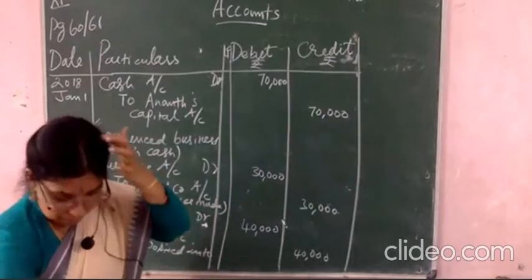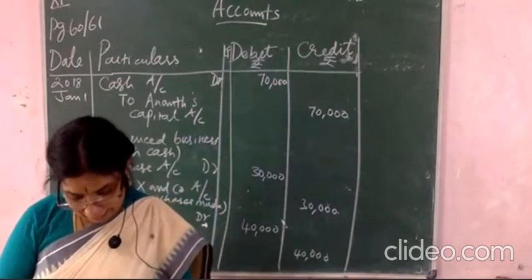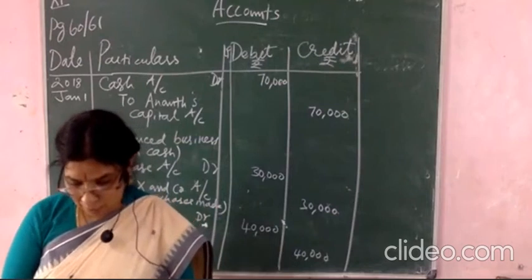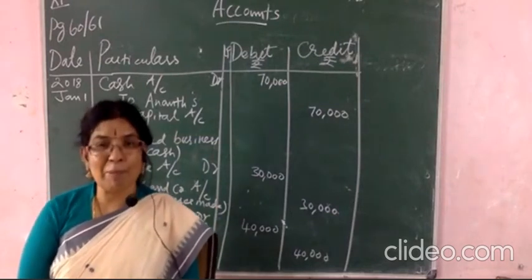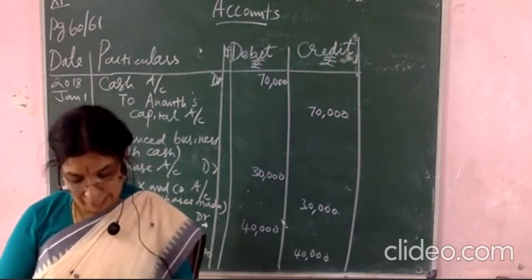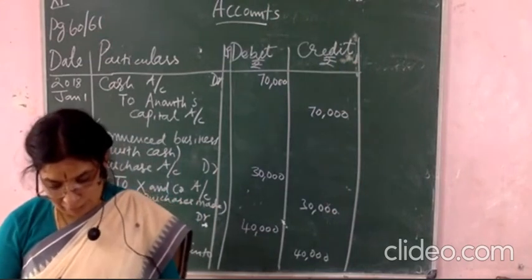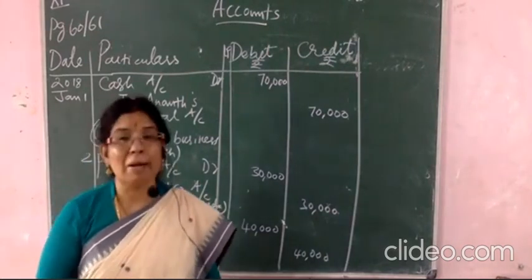The third one, you see what is written, the fourth one. Bought a building from L and Company on credit, 95,000. Purchased building. Okay, bought a building means purchased. A building from L and Company on credit, 95,000. So what is it here? Debiting. Here, building account will be debited.